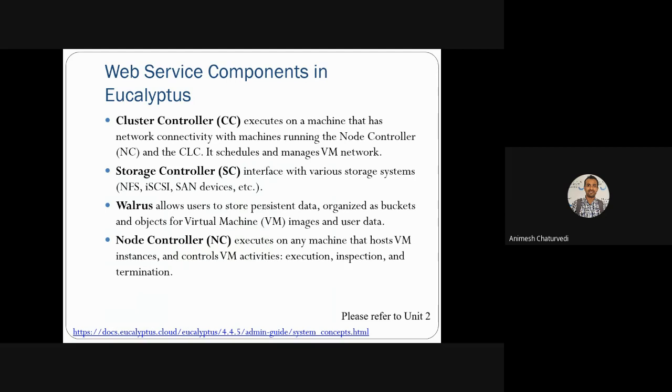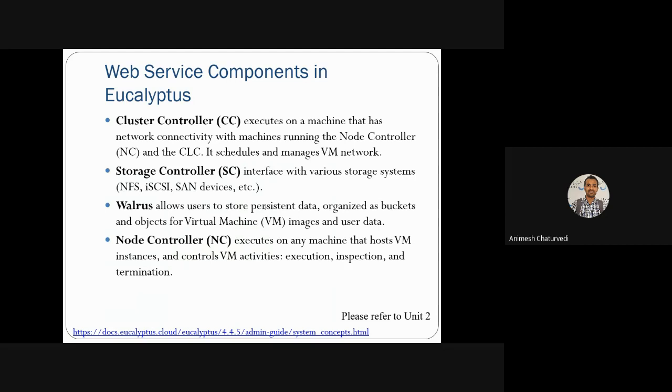Then Walrus is a persistent data storage, meaning it actually stores data permanently for larger size, and it organizes data and objects in the virtual machine image and user data. Then the cluster controller basically manages fundamental virtual machines at a single silicon, or you can say machine infrastructure.